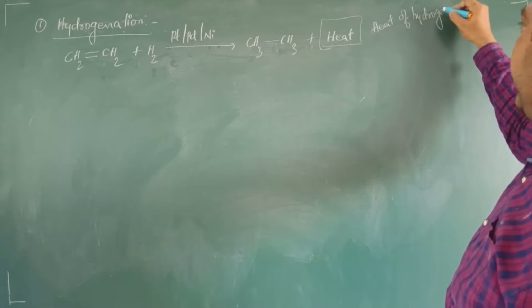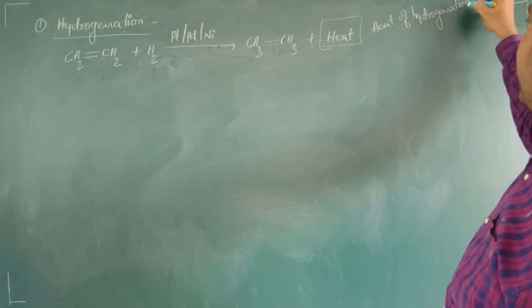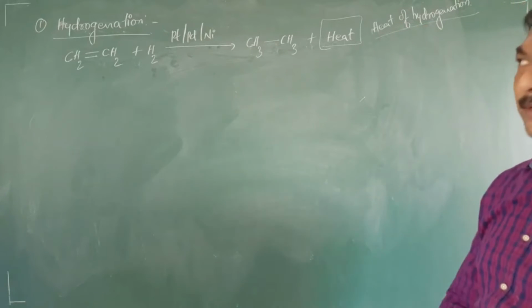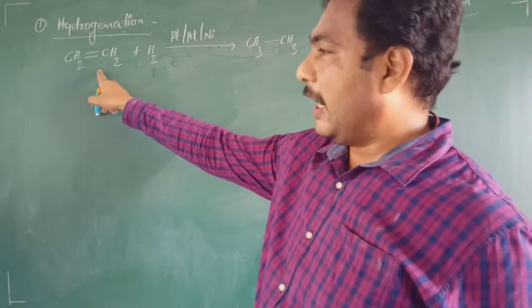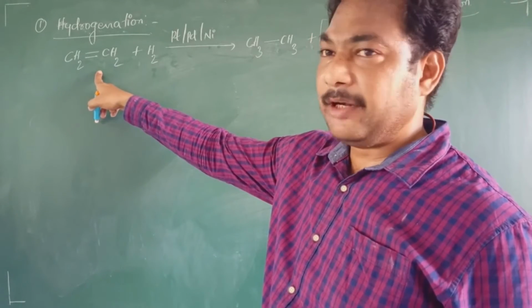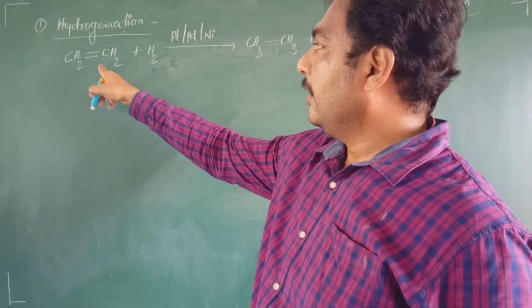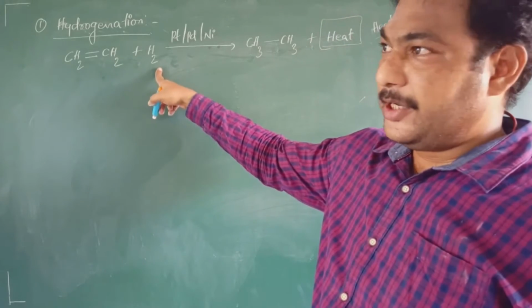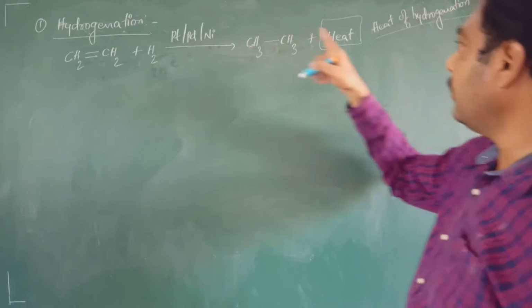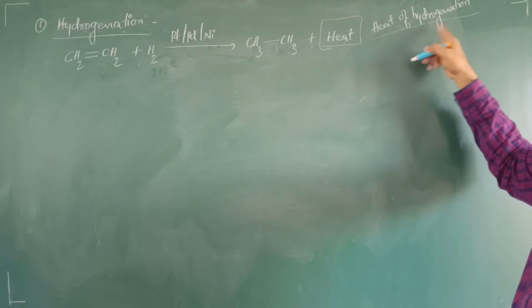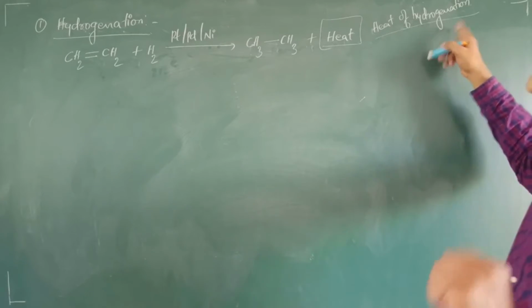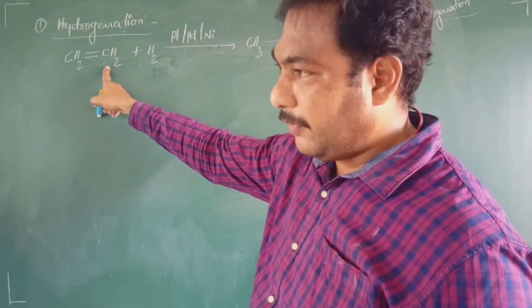Heat of hydrogenation. Now, what is the meaning of this heat of hydrogenation? It means, when 1 mole of alkene is subjected to hydrogenation, the amount of heat energy liberated, you call it as heat of hydrogenation. Remember, it should be only 1 mole.